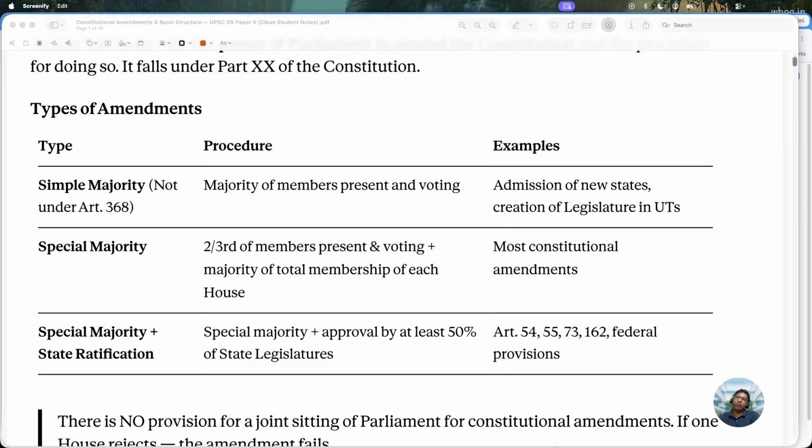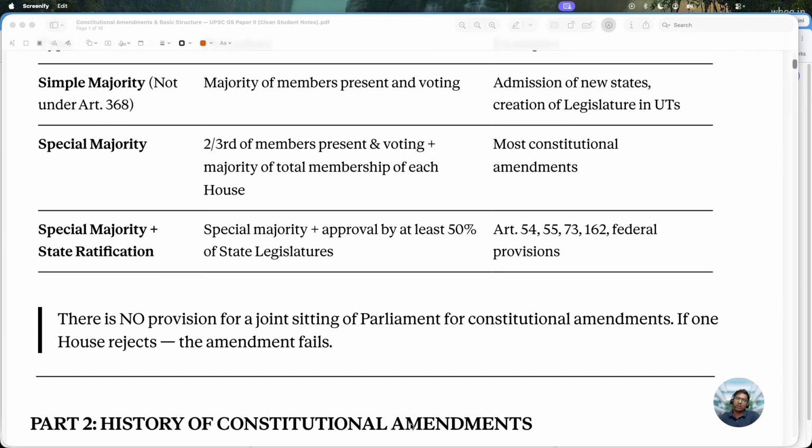This is preferred for provisions affecting the federal structure, meaning any article affecting center-state relations, such as Articles 54, 55, 73 and 162, and Chapter 4 of Part 5. In all these cases we use special majority plus state ratification.